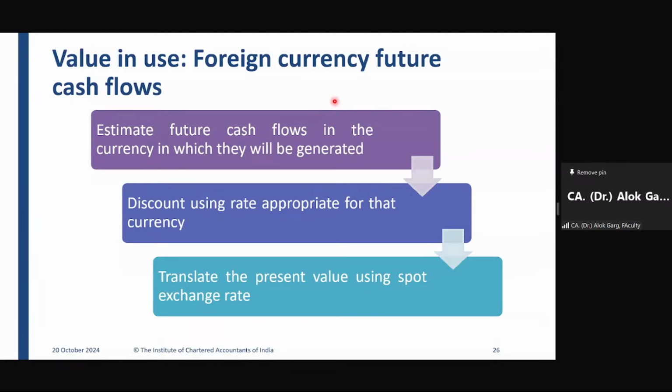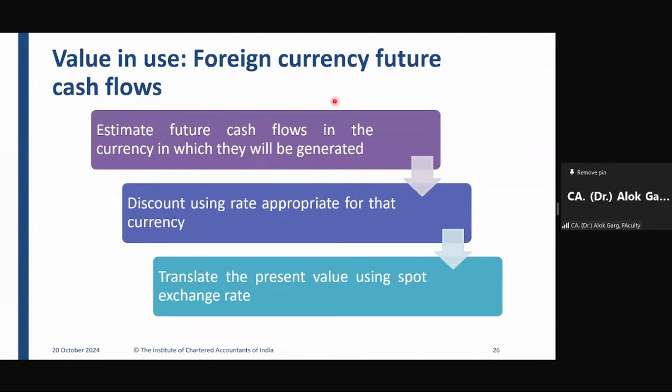This hotel building is located outside India. It means this hotel building cost is in pound or euro, in foreign currency, correct? We would have bought it in foreign currency. Now we have converted this foreign currency into the functional currency, the Indian rupee, for the purpose of presenting it in the books of accounts, correct?